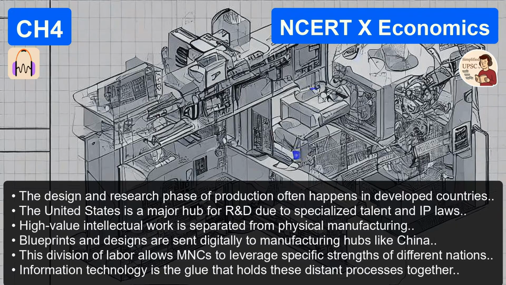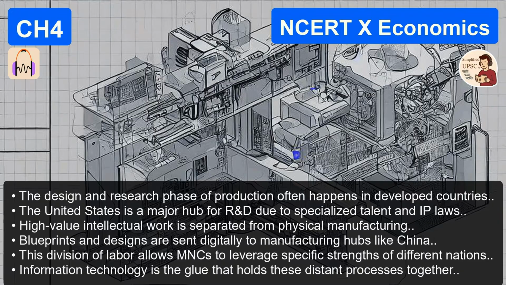Exactly. And we have to ask the logical question, why? Why go through the massive headache of setting up a factory in Vietnam, a design studio in Italy, and an office in Bangalore? Why not just do it all in one place? It's the bottom line, isn't it? Yeah. The money. It's a cost-benefit game, pure and simple. They set up production where labor is cheap and resources are available.